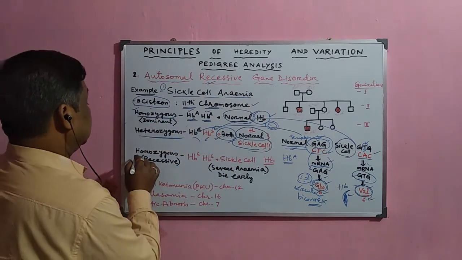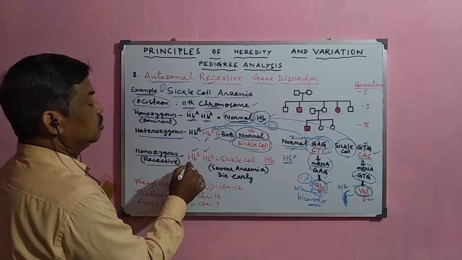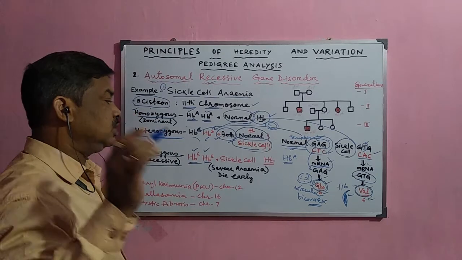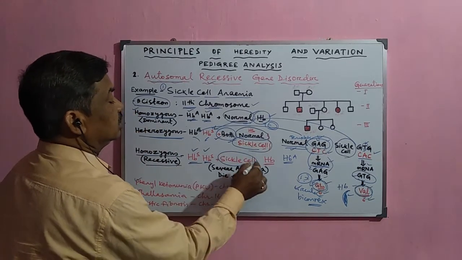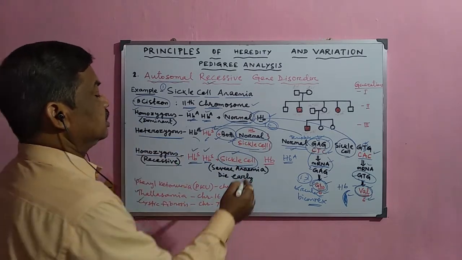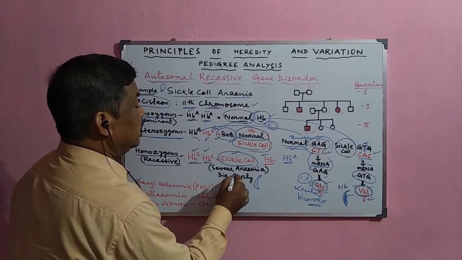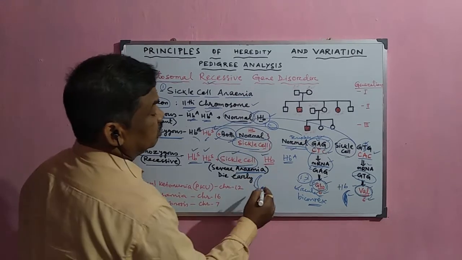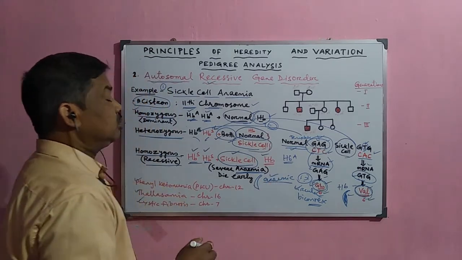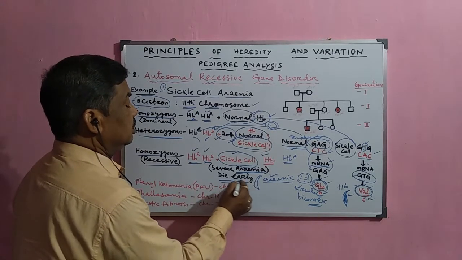But when it is in homozygous recessive form, that means both the genes are HbS and HbS. In this case, the hemoglobins which are formed are totally sickle-shaped. That is why the oxygen carrying capacity becomes very low, and the individual is normally anemic. When it is anemic in nature, the oxygen carrying capacity is very, very low, so they normally die in the early stage.